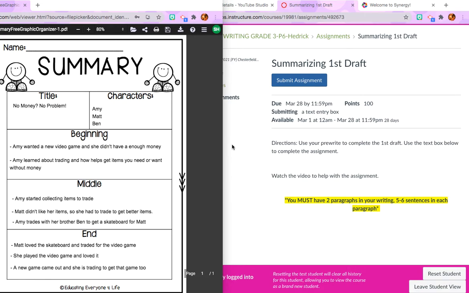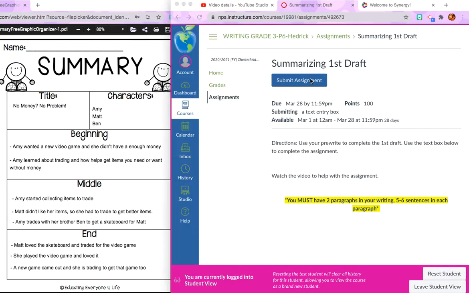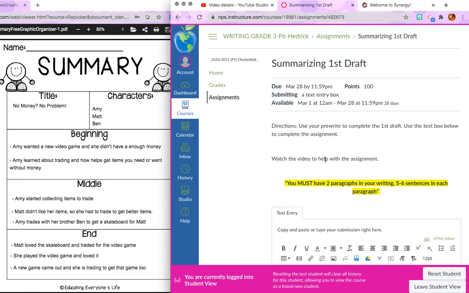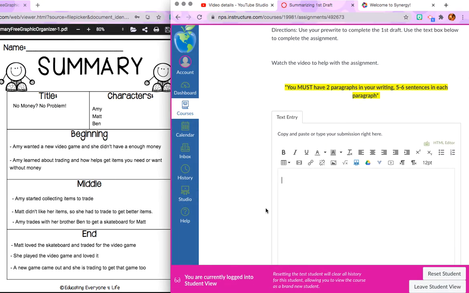Now that we finished our pre-write, we're going to be working on our first draft of our summary writing. So you'll go on Canvas. You're going to click on the summarizing first draft. When you hit submit assignment, it's going to pop open a text box. This is where you're going to type it.